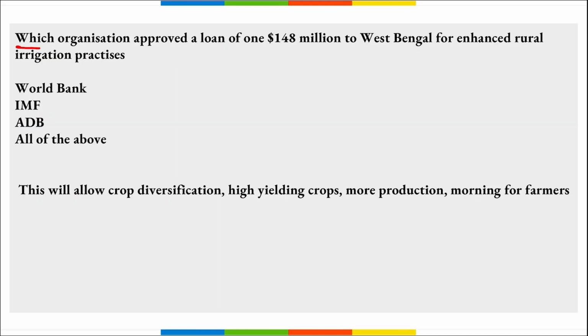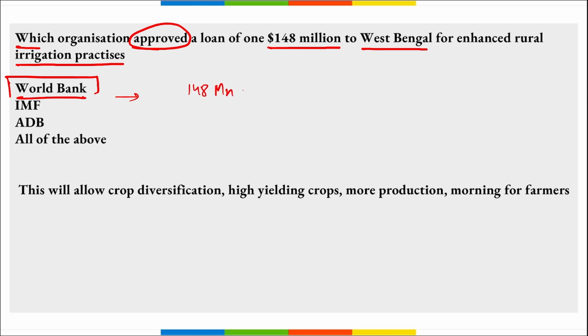Next, which organization approved a loan of $148 million to West Bengal for enhancing rural irrigation practices? It is the World Bank, right? World Bank has recently approved a $148 million loan to West Bengal for enhancing their irrigation practices, correct? And this will allow crop diversification, high yielding crops, more production and more earning for the farmers. Correct?